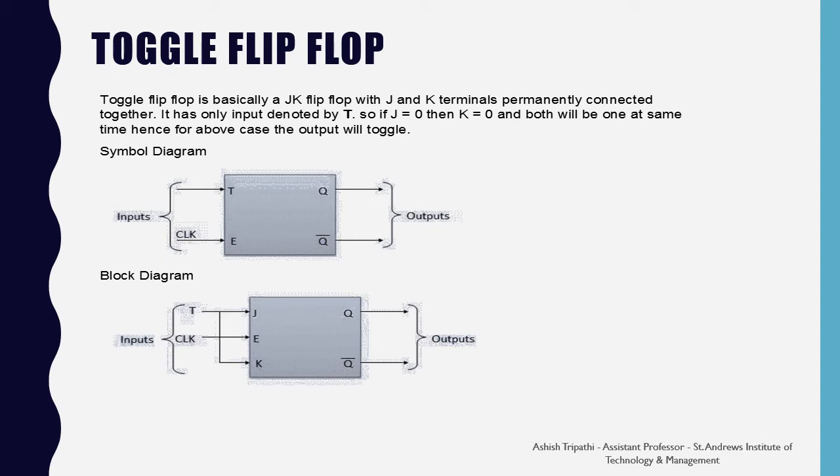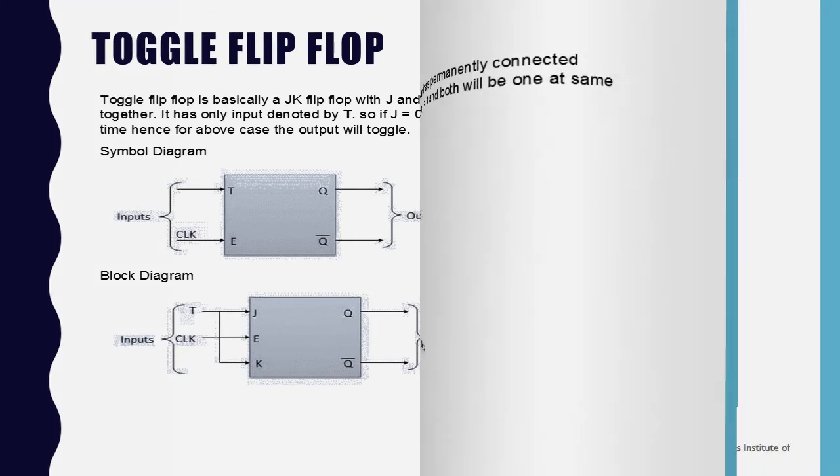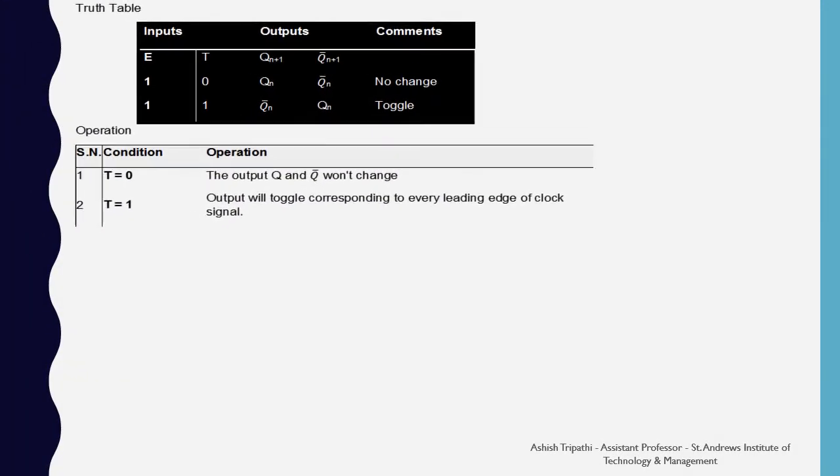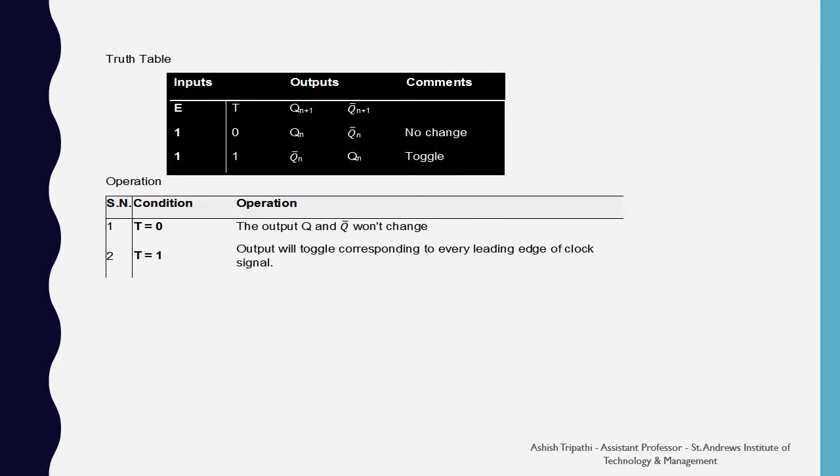If the input is 0 for J and K, then there is no change in the state. But if the input for J and K both are 1, then we have seen previously that the output toggles. Hence, this is the case in which the toggle flip-flop works. As you can see here, when the T value is 0, there is no change in the output, and when the T value is 1, both the J and K values are 1, hence there is a toggling effect in the output.